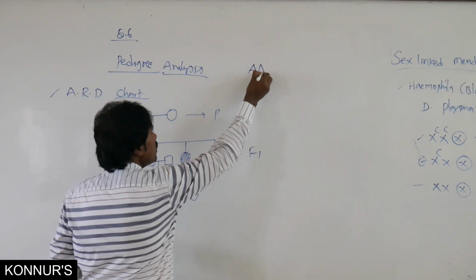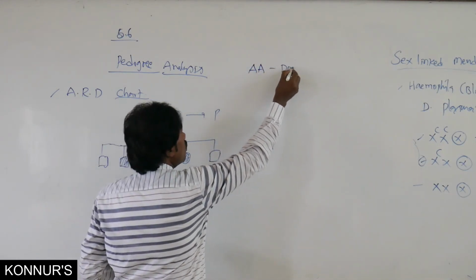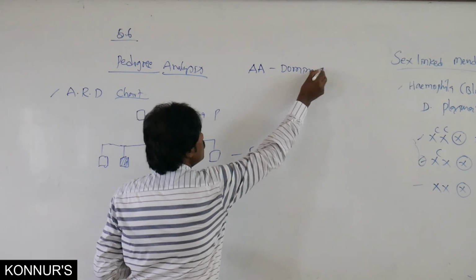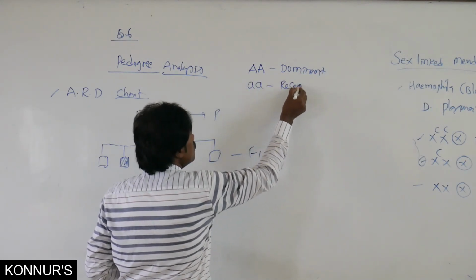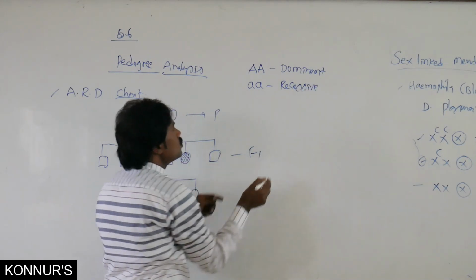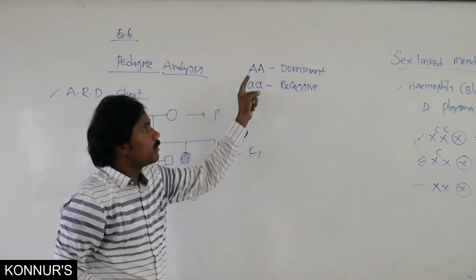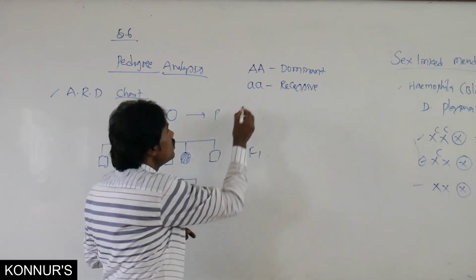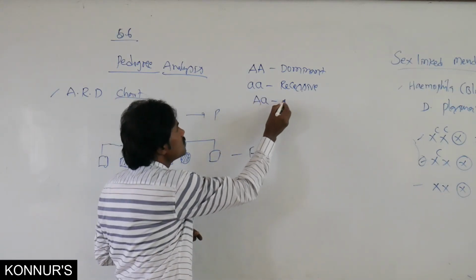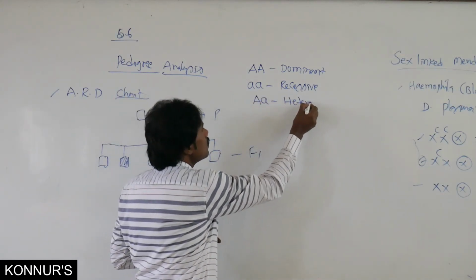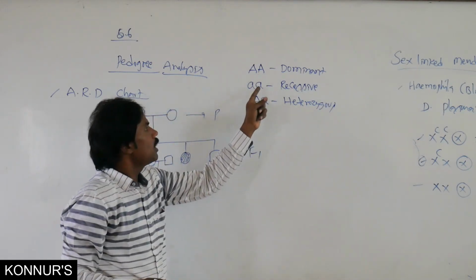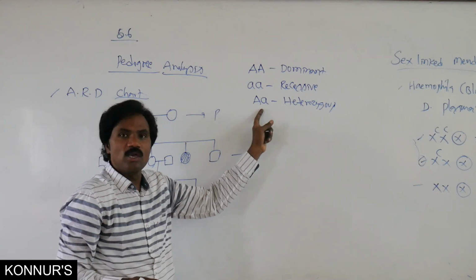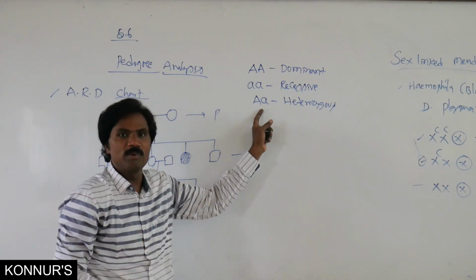Capital A represents dominant, and small a recessive. These are homozygous dominant, homozygous recessive. These are heterozygous. It is homozygous recessive or heterozygous. If it is dominant, it is dominant.